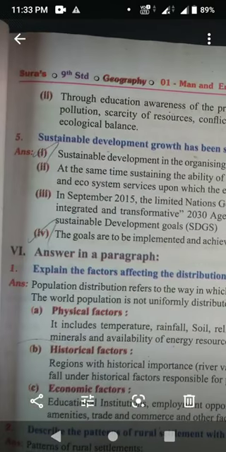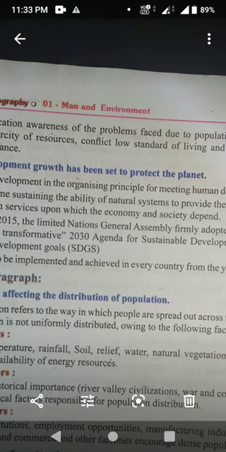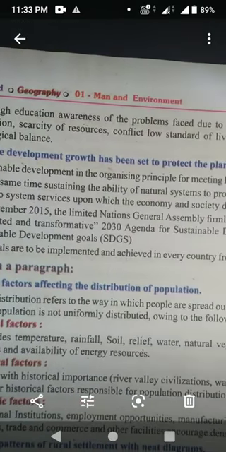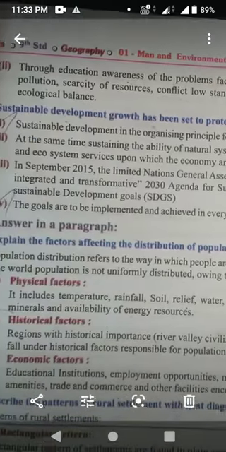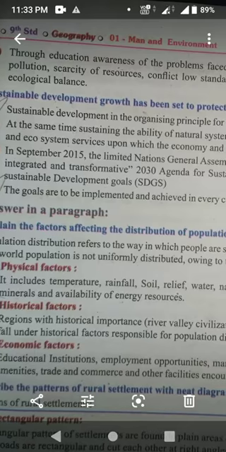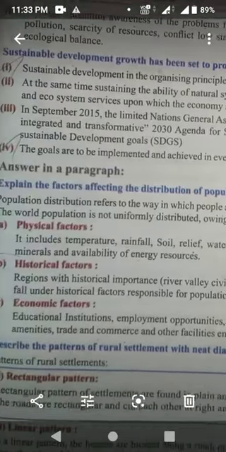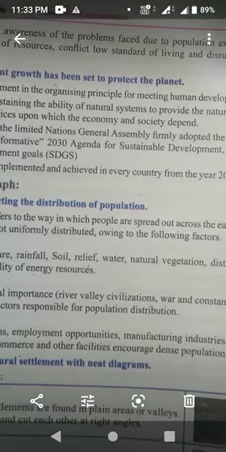Next, fifth one, sustainable development goals have been set to protect the planet. Sustainable development is the organizing principle for meeting human development goals, at the same time sustaining the ability of natural systems to provide the natural resources and ecosystem services upon which the economy and society depend.